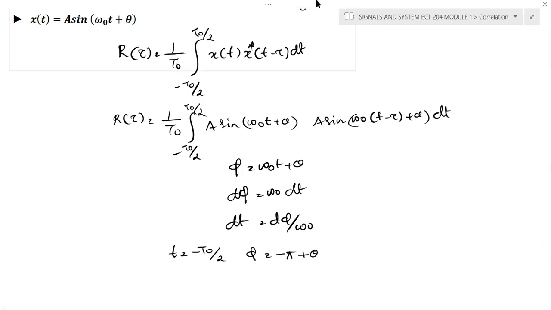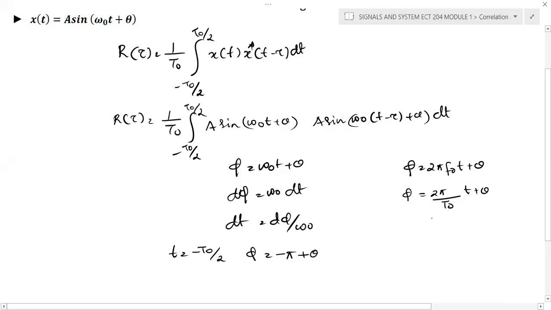And similarly for the next case, when t is equal to minus t0 by 2, we can see that phi is omega 0 t plus theta, and omega 0 means 2 pi f 0 into t. So f0 is 1 by t0, and here t is minus t0 by 2, and if you substitute that you'll get minus pi plus theta. And for t is equal to t0 by 2, you'll get phi is equal to pi plus theta.